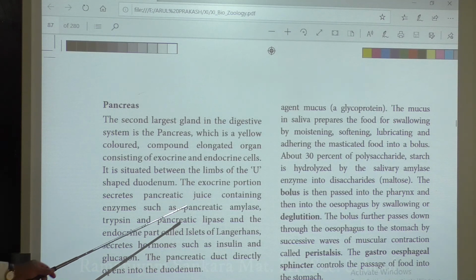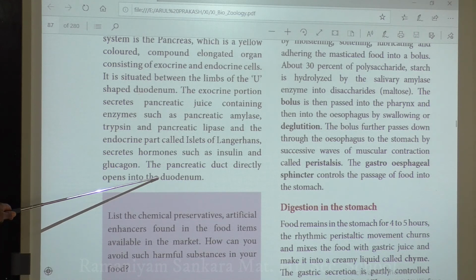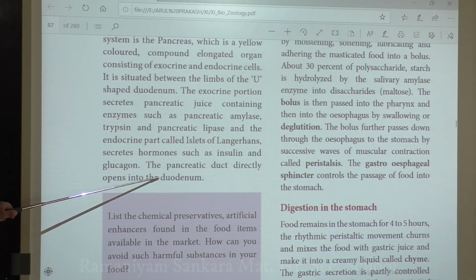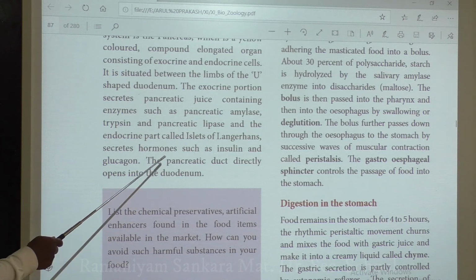The exocrine portion secretes pancreatic juice. The exocrine part of your pancreas is capable of producing pancreatic juice, that is pancreatic amylase, trypsin, and pancreatic lipase. The endocrine part of your pancreas is called the islets of Langerhans, and it is capable of producing hormones called insulin and